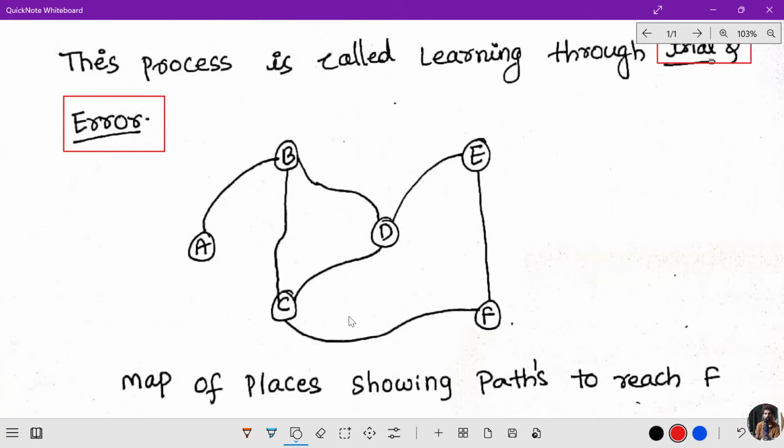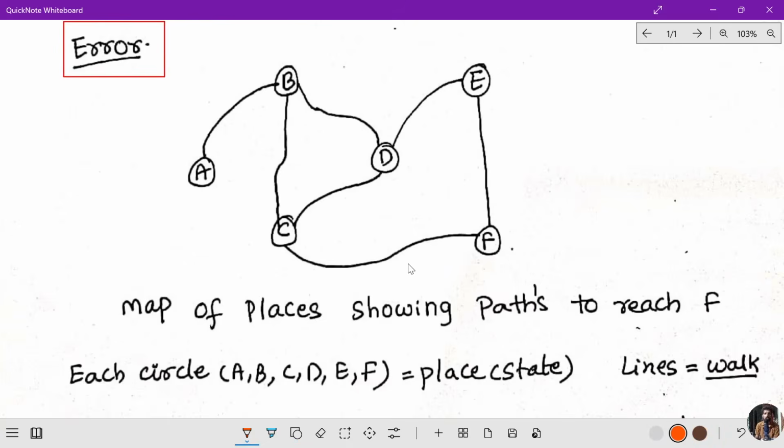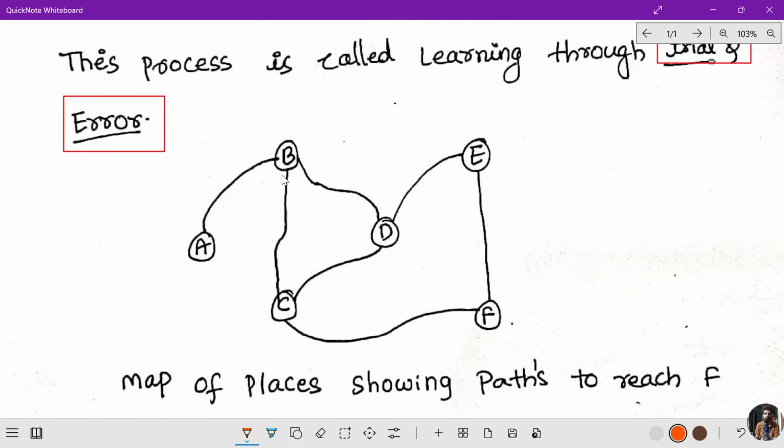So let us see one example. There are completely 6 places: A, B, C, D, E, F. The person is at the location called E, and he should reach the place A. So we have place A, place B, place C, place D, place E, place F.